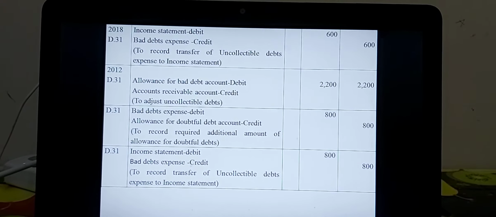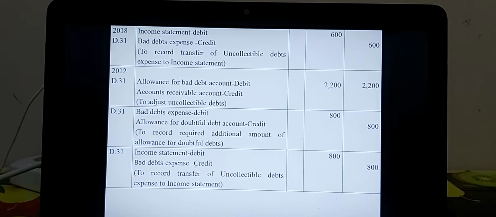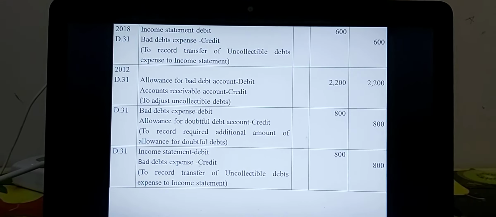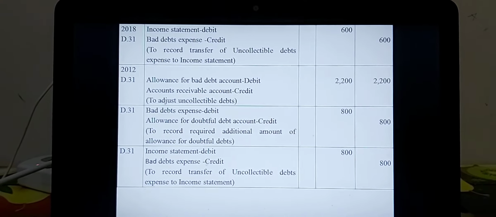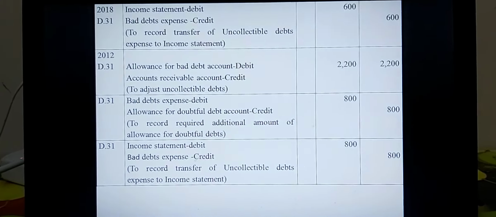In 2019, not 2012, sorry. In 2019, also 3 journals to be recorded. The first journal is allowance for bad debt or provision for bad debt account debit, accounts receivable credit.